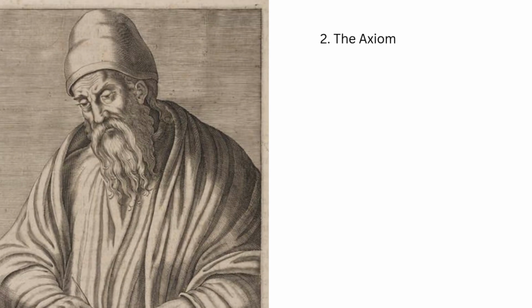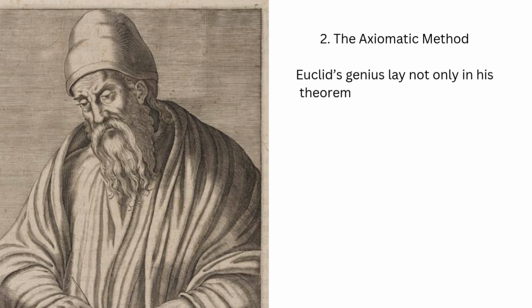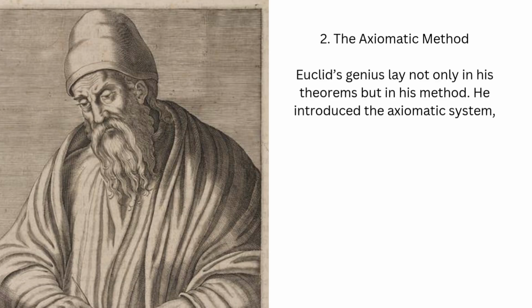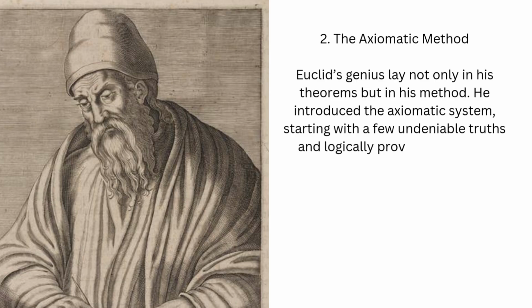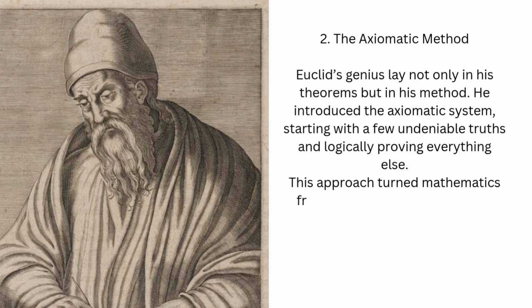2. The Axiomatic Method. Euclid's 5 postulates included simple ideas that a straight line can be drawn between 2 points or that all right angles are equal. Yet from these he derived the elegant laws of geometry that still guide architecture, engineering, and physics today. His framework influenced philosophers like Aristotle and scientists like Einstein, shaping how knowledge itself is organized. Centuries later, mathematicians such as Hilbert refined Euclid's system, but the foundation remained his.